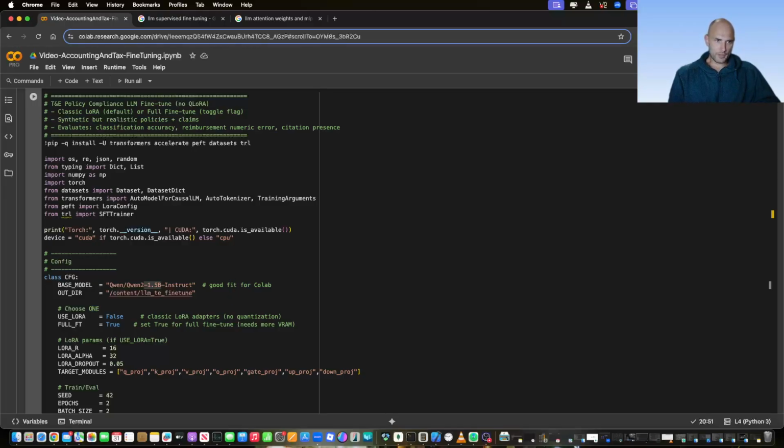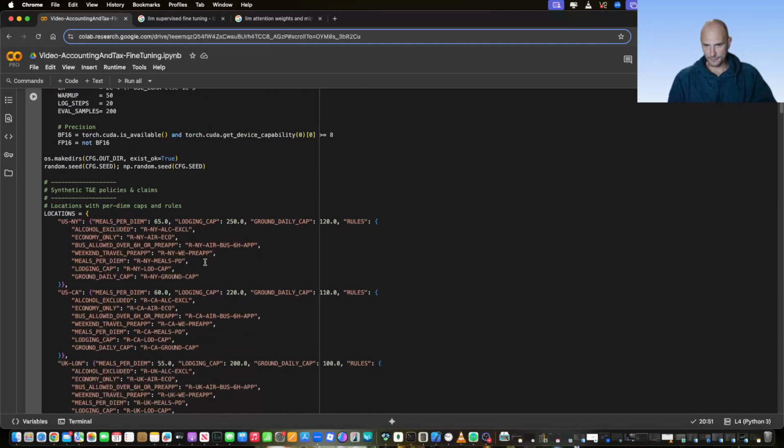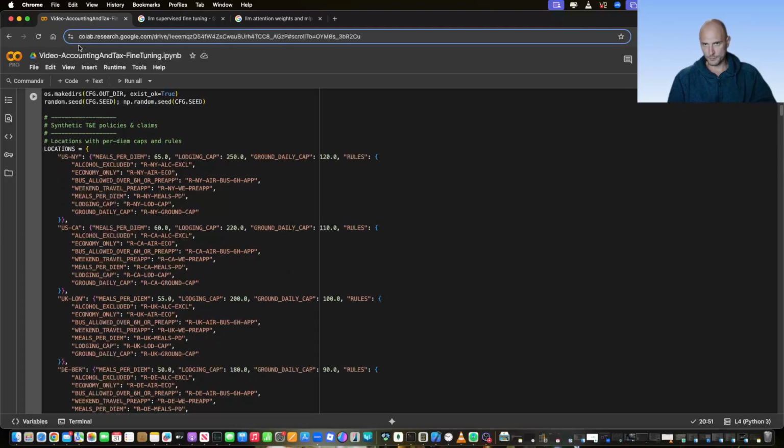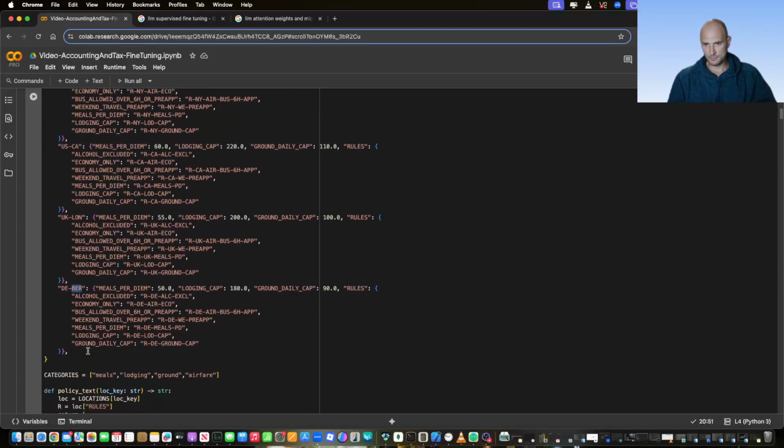Right, so to train it, we need examples. And we generate synthetic but realistic company policies for different locations. So we have here in Python, we're using Google Colab, and here we have a set of policies. New York, California, London, and I'm highlighting Berlin.